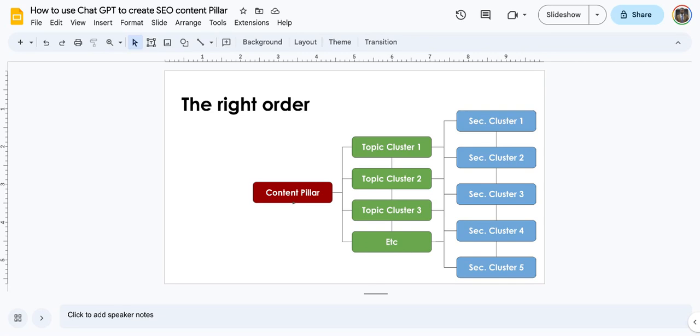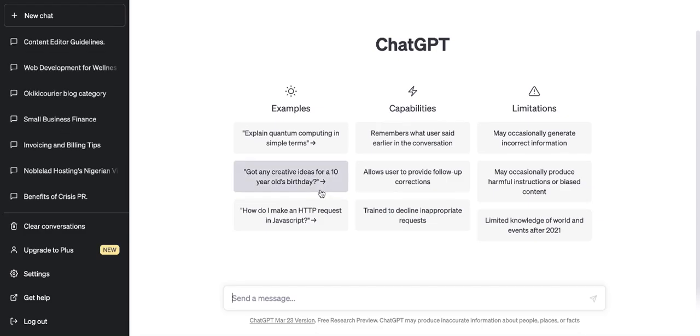So with that said, let's go to our ChatGPT. If you don't have a ChatGPT account already, all you need to do is go to chat.openai.com. When you visit the website, you'll be able to register with your email, and you'll be logged in.